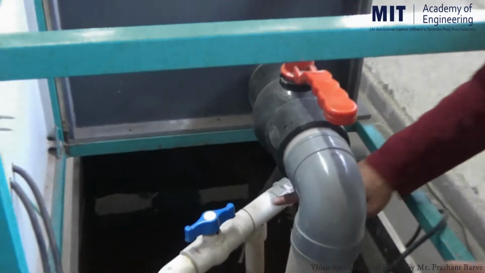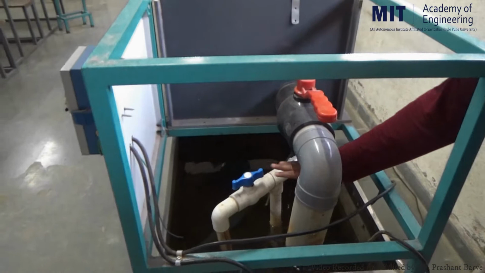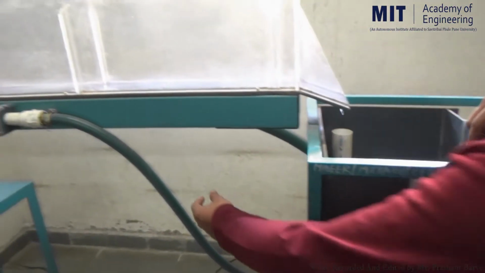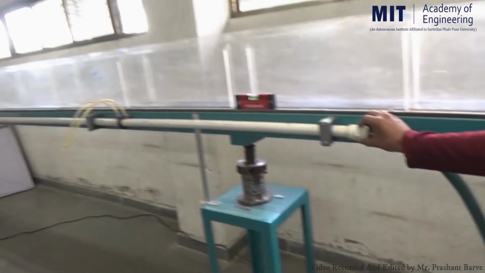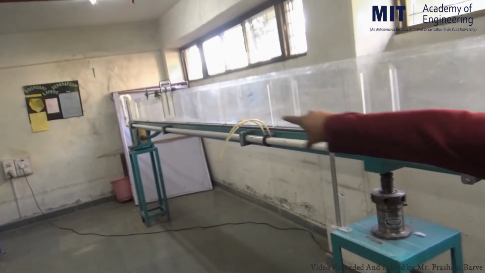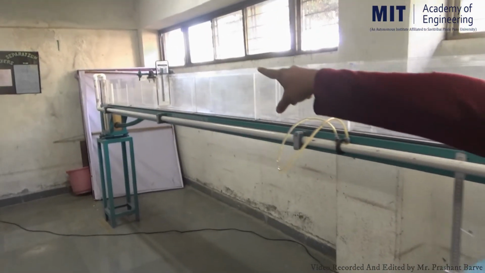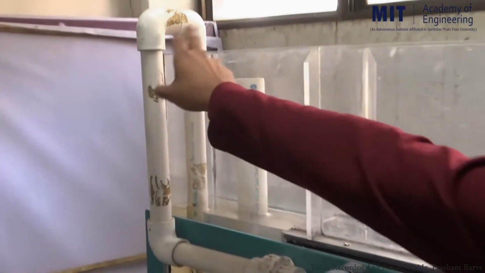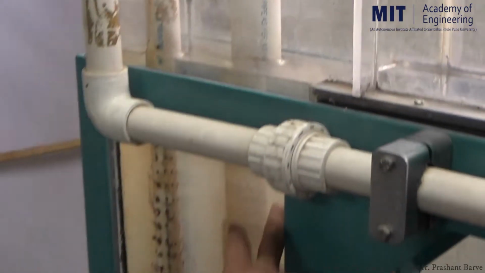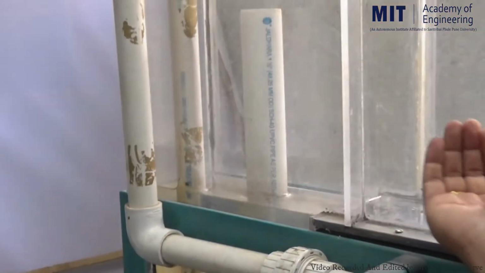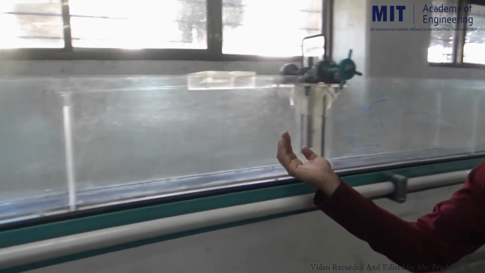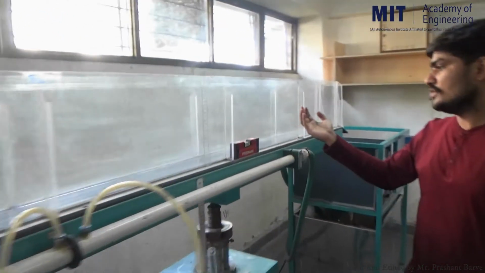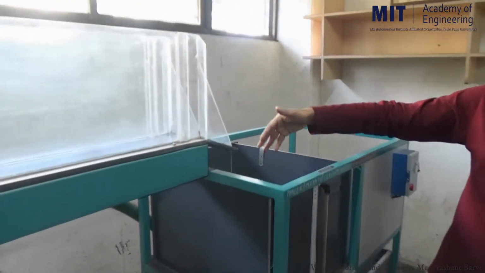Once we pump the water through this tank, it follows this path, through this pipe, which is an inlet for this white pipe. From there, if you observe, water is freely falling. See, here water is coming, and from here again it is coming in the upward direction, and then it flows over the length of this channel.